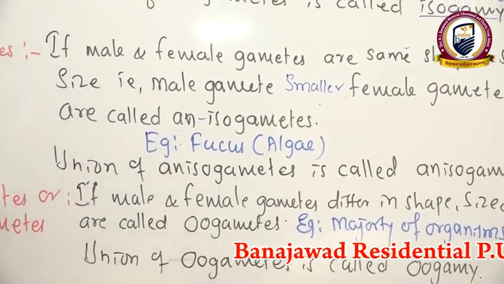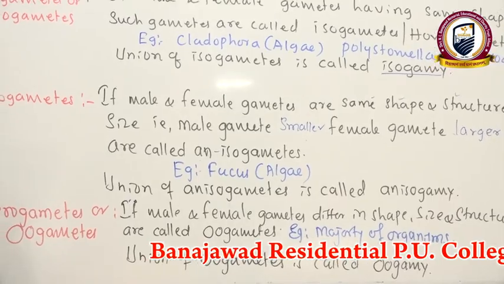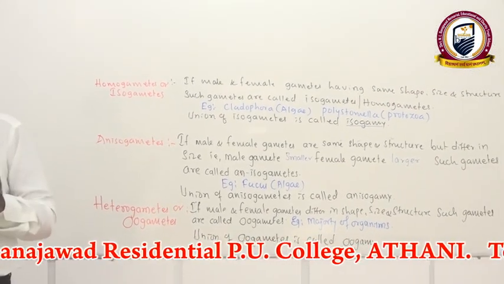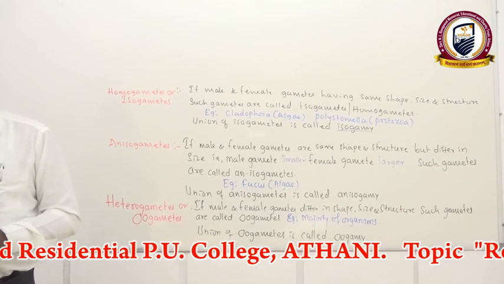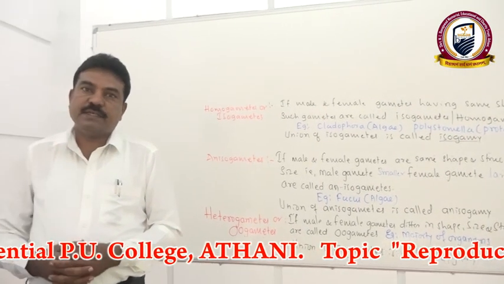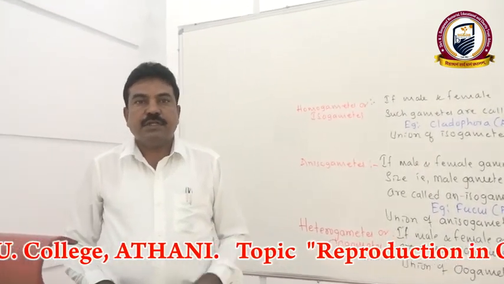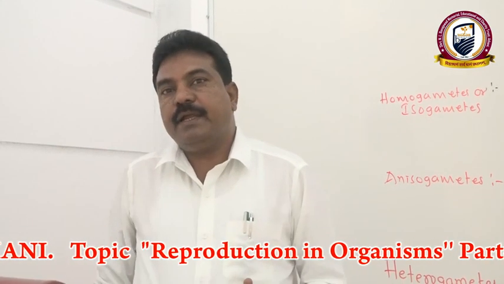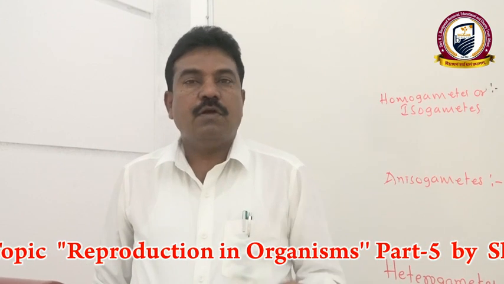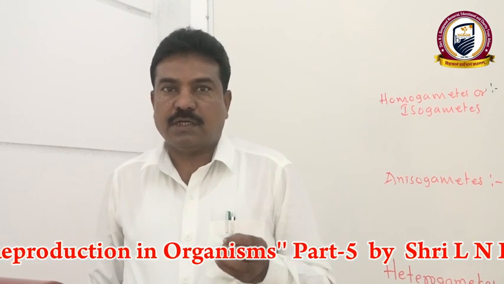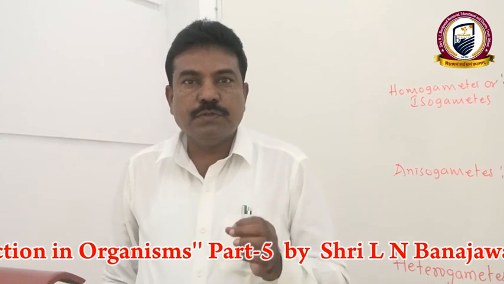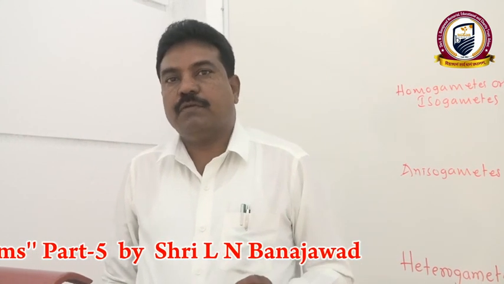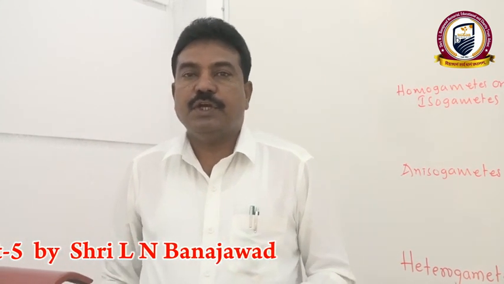In heterogametes, the male gamete is generally microscopic, smaller, flagellated, and generally motile in nature. Whereas the female gamete is spherical or egg-shaped, larger in size, having a huge amount of reserve food material, non-flagellated, and it is immotile.